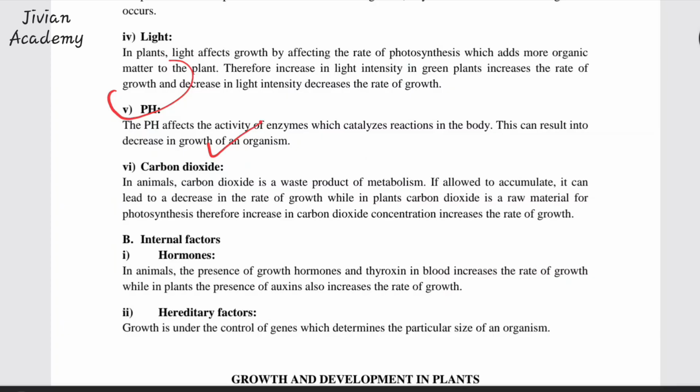Now let's talk about the internal factors. These are factors that happen within your makeup. You get me? The first one is hormones. We have growth hormones. You guys know we have growth hormones.